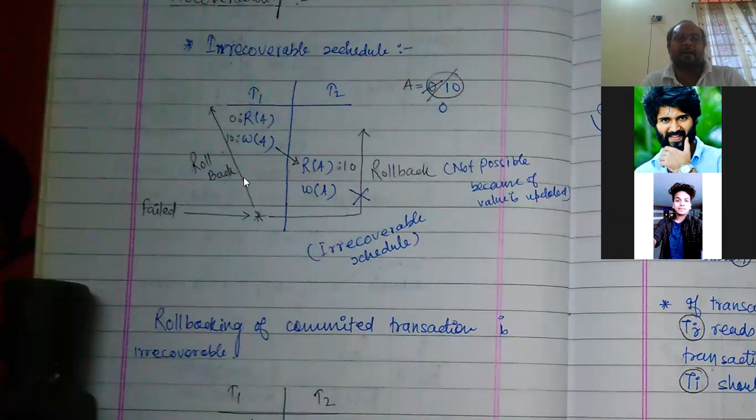Now some problem came here. It wants to roll back, or the transaction failed. Is it possible to roll back, because it has already committed? The update was performed by transaction T1, and transaction T2 read that value, did some work and committed that work. After that, this transaction is not allowed to be rolled back, because another transaction has done work based on it. So it is an irrecoverable schedule. That means this schedule is not recoverable.